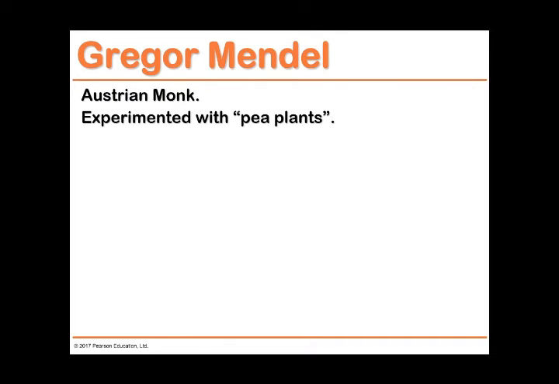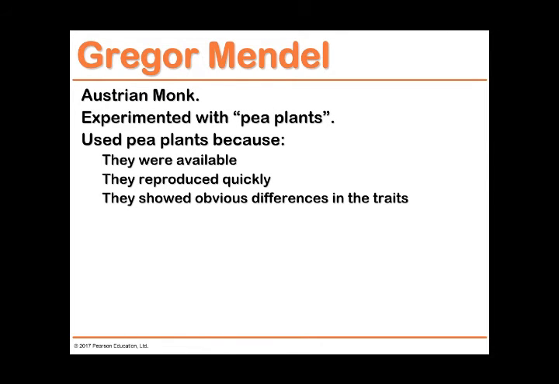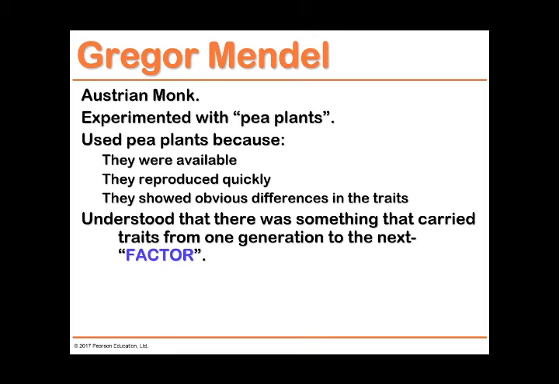Gregor Mendel was an Austrian monk who experimented with pea plants, and used pea plants because they are available, reproduce quickly, and have differences in traits. He understood that there is something that the pea plants carry from parents to offspring and through generations. He called it a factor.